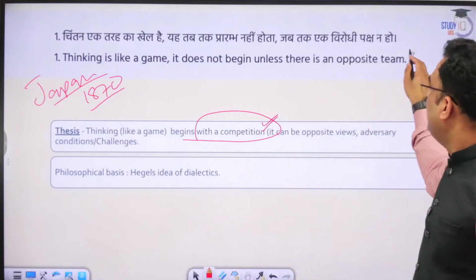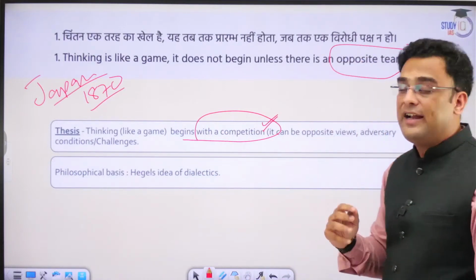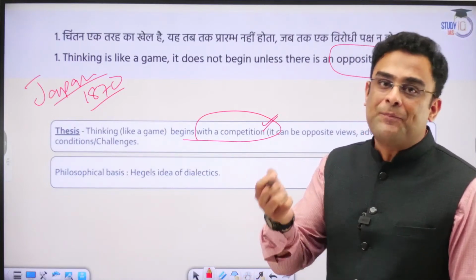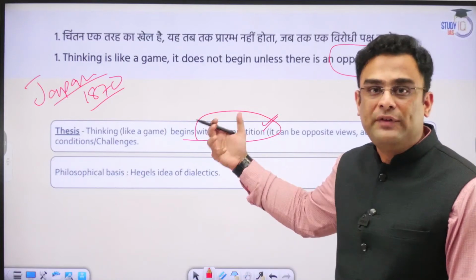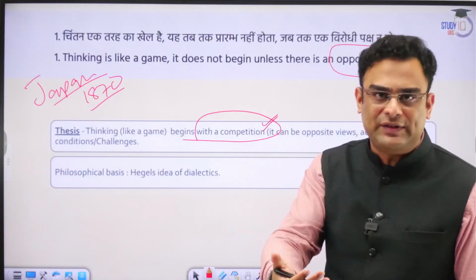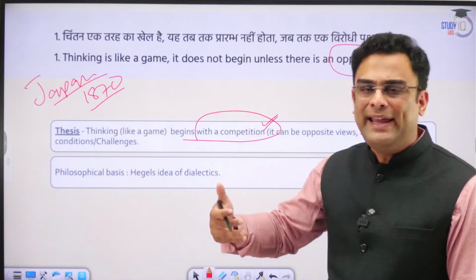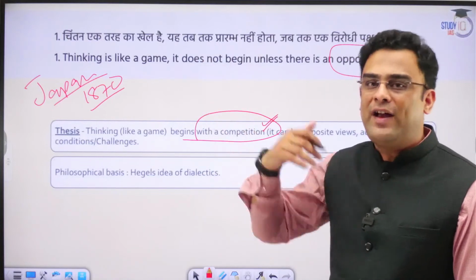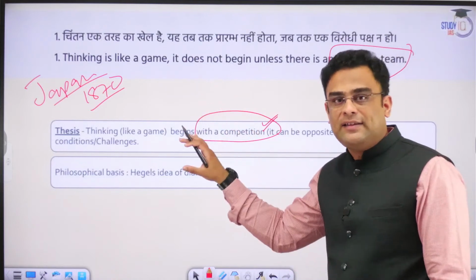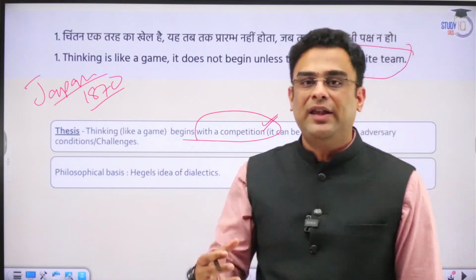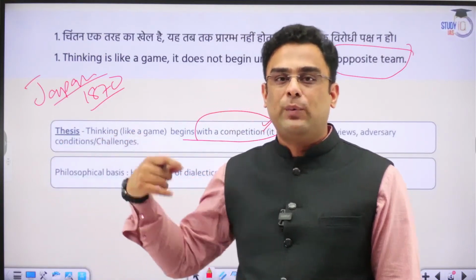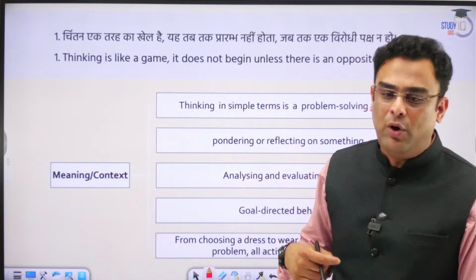So please understand over here that the term opposition again must not be seen in a literal sense alone. Don't take the exact literal meaning of it. Opposition over here is not just a team. It could be your own habits, your own thought patterns. It could be anything from individual level to a much higher level also. So anyways, we come to the conclusion regarding the thesis statement that yes, we will agree with the idea that the topic is giving, that it's a process that starts once we are faced with some challenge or some opposition.